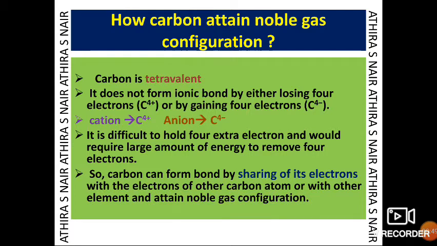How does carbon attain noble gas configuration? Carbon is tetravalent. It does not form an ionic bond by either losing 4 electrons or gaining 4 electrons. It is difficult to hold 4 extra electrons, and it would require a large amount of energy to remove 4 electrons. So carbon forms bonds by sharing its electrons with the electrons of other carbon atoms or with other elements and attains noble gas configuration.